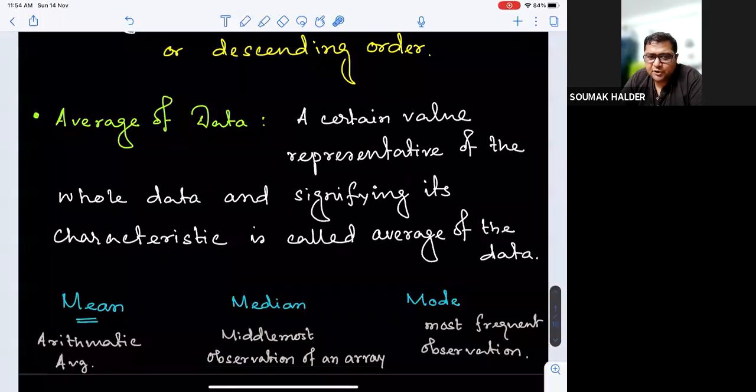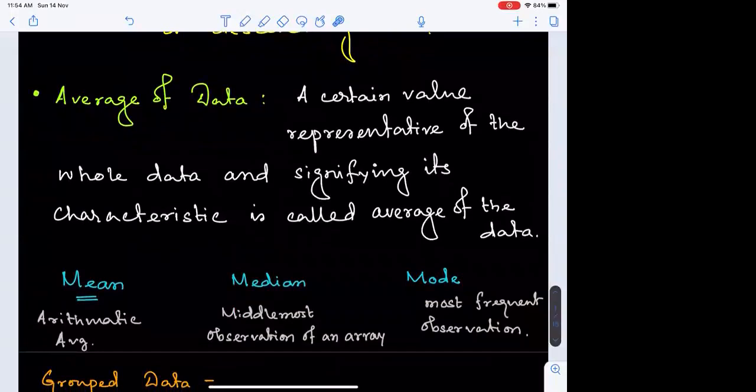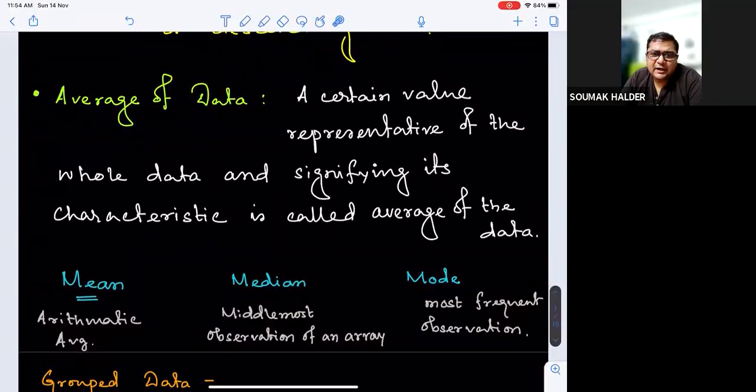So when there is a mean, why do we also require median and mode? Is that clear to all? Every time the arithmetic average of the data is not signifying the characteristics, so sometimes we need to differ. Is this clear to all?